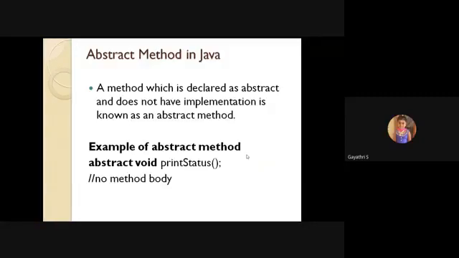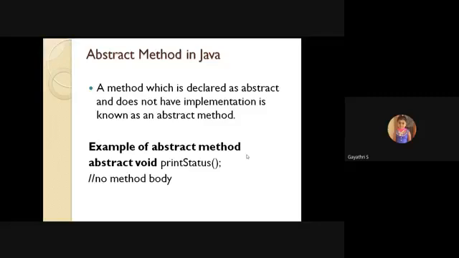Next, abstract method. What do you mean by an abstract method? How can you differentiate it? A method which is declared with the abstract keyword and does not have an implementation is known as an abstract method. An abstract method does not have any implementation details; only the declaration part is there.